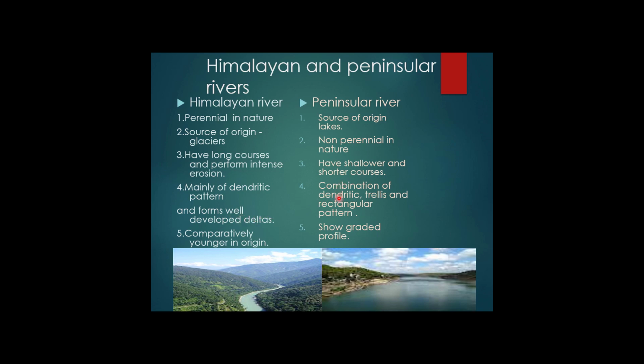In the peninsular part also, the rivers Godavari, Krishna, Kaveri and Mahanadi form deltas. And the Himalayan rivers are very young in their origin, and the peninsular rivers show a graded profile, meaning they are not as young as the Himalayan rivers. You can see here, this is the peninsular river which is very shallow, and the depth of the Himalayan river is very high. You can see the depth of the river is very low.